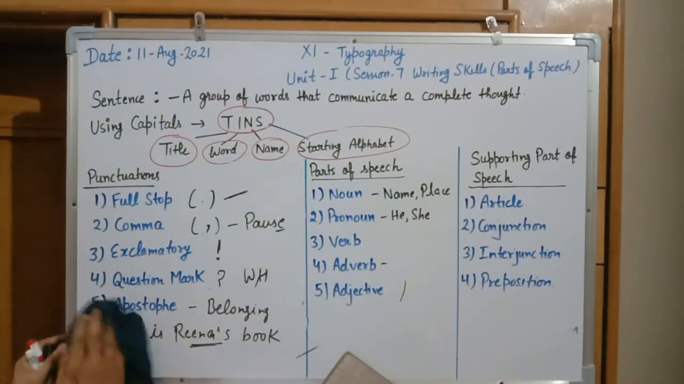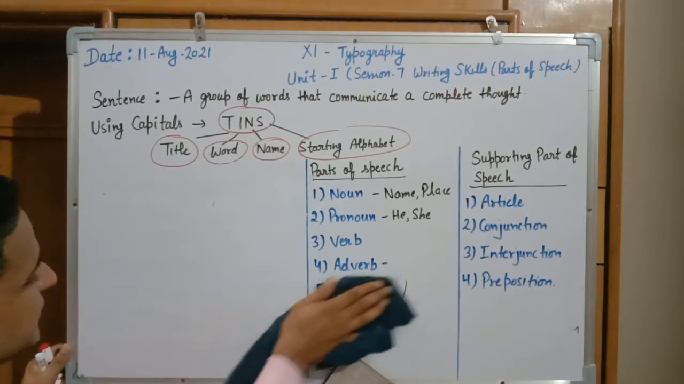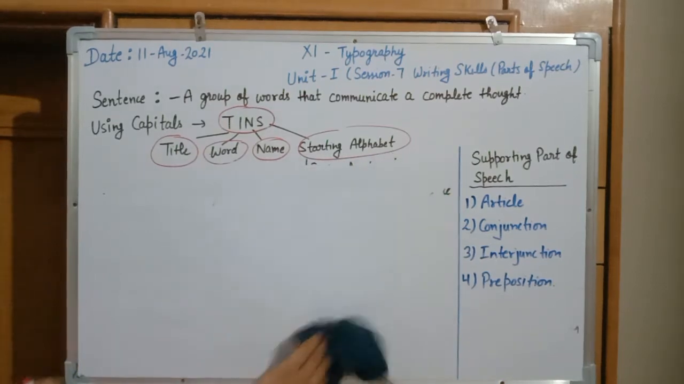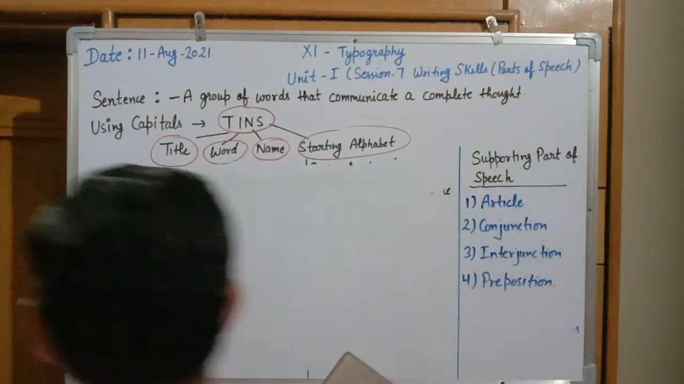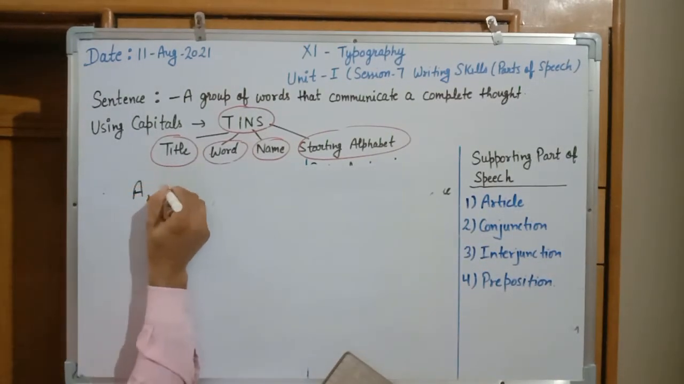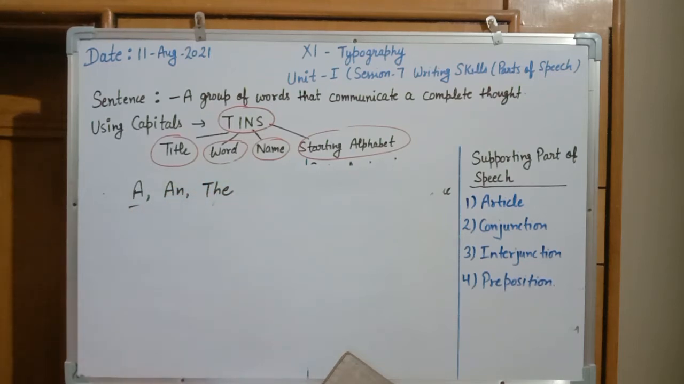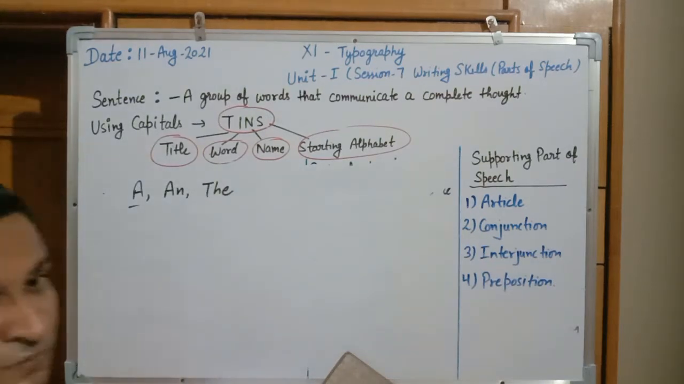Next concept, that is supporting part of speech. In supporting part of speech we are discussing about articles, conjunction, interjection or preposition. What is the use of article? Article is a supporting part of speech. In article we can include three alphabets. Either it can be A, N and D. A is used anywhere in a general statement. N is generally used with a statement where a vowel is there, and D is for a specific name or place. That is the concept of articles.